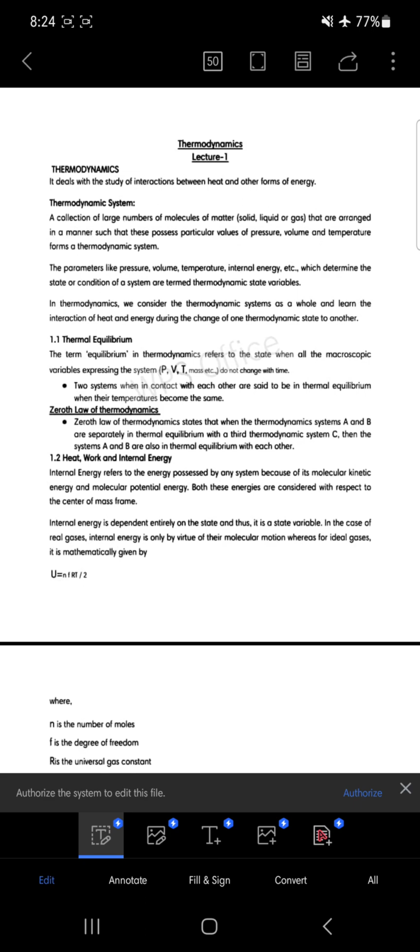Further, after knowing about thermal equilibrium, we talk about the zeroth law of thermodynamics. There are some laws for thermodynamics: the zeroth law, the first law, and the second law of thermodynamics. That is in the syllabus that we have to talk about. So in this case, we start with the zeroth law of thermodynamics, and it states that here we consider at least three systems.